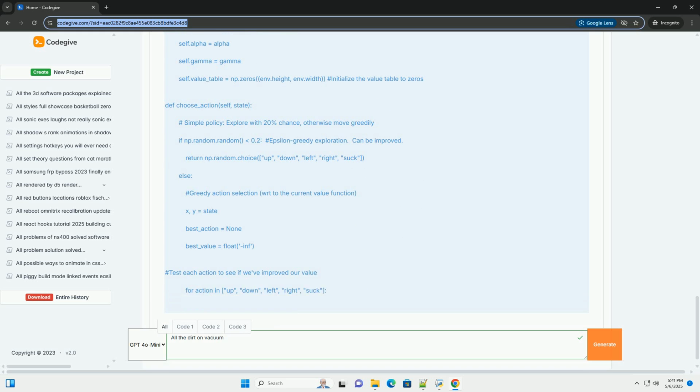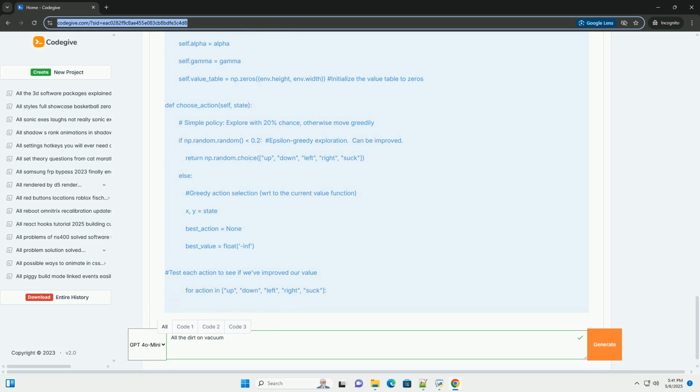2. Core concepts: states, actions, rewards, policies, and value functions. Before we dive into the code, let's solidify the key concepts. 1. State, a representation of the agent's current situation in the environment.